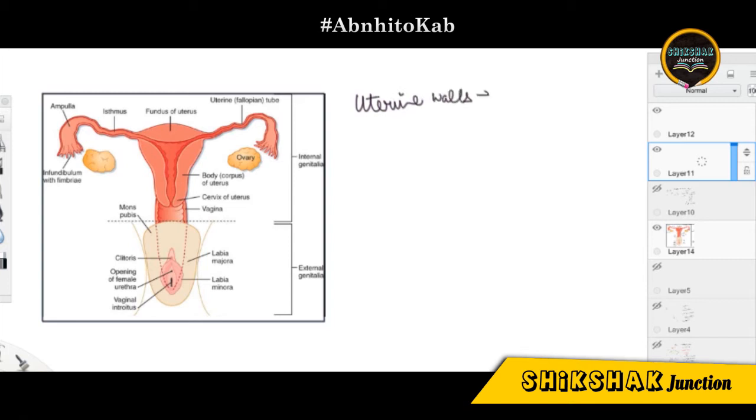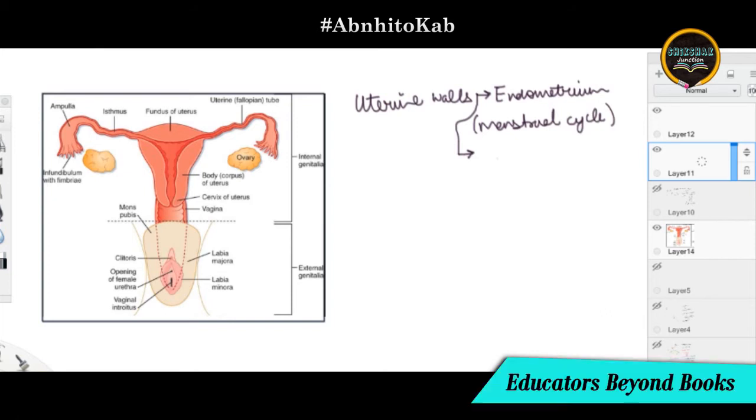The innermost one was the endometrium. This endometrium goes through cyclical changes during the menstrual cycle. It is the layer which undergoes changes during this particular cycle, and it is the place where implantation happens. The next layer of the uterine wall is the